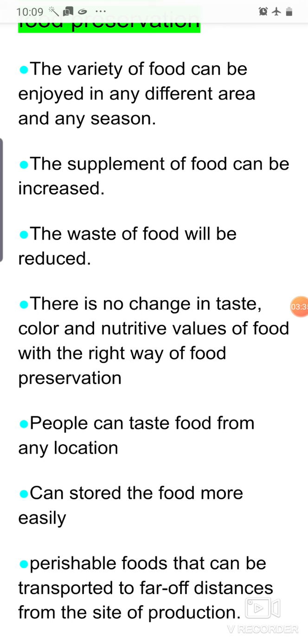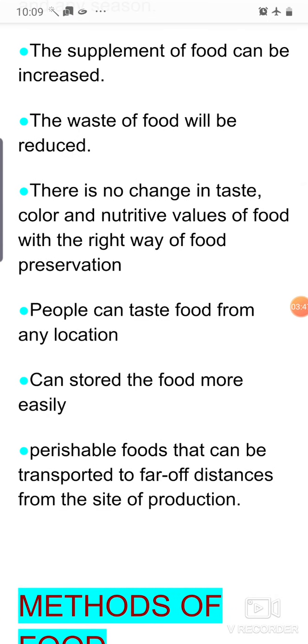That means if people are present in any part of the world, and we preserve the food items, then we can send them to any part. We can store the food more easily. Preserved food can be stored by easy methods, in containers and cans. As you know, milk is stored in polythene bags. So it is easy to store and transport.